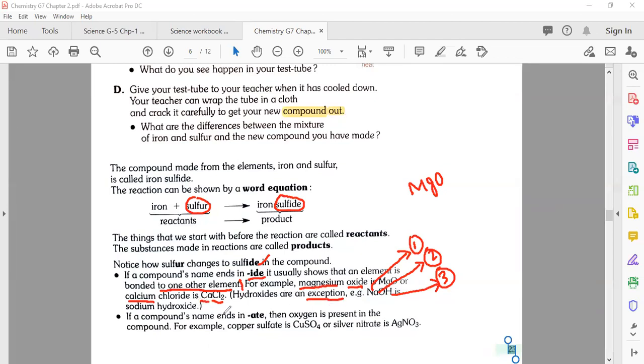Okay, if a compound's name ends in ATE, then oxygen is present in the compound. Keep it in your mind. If a compound's name ends with ATE, it means oxygen is present in this compound. For example, copper sulfate: Cu is copper, S is sulfur, and O is oxygen. That's the reason its name is copper sulfate. Now the second example here, silver nitrate: Ag is silver, N is nitrogen, and O is oxygen. So these are the examples.